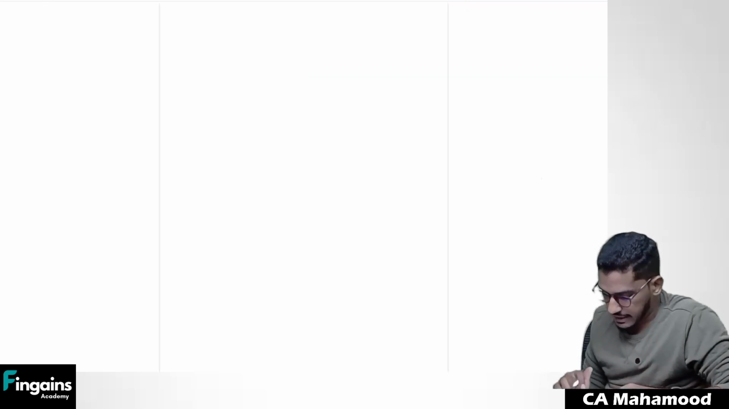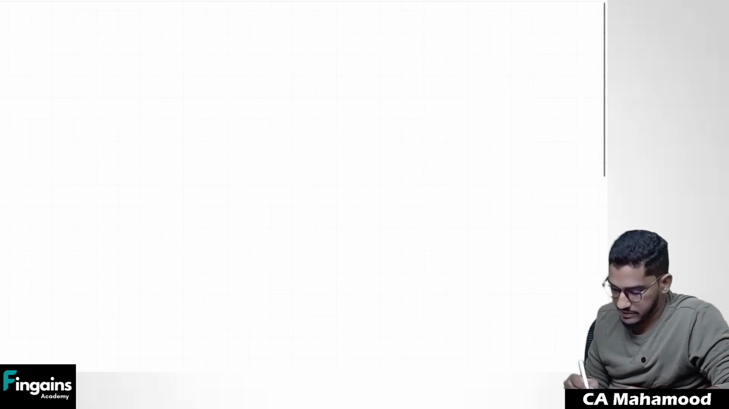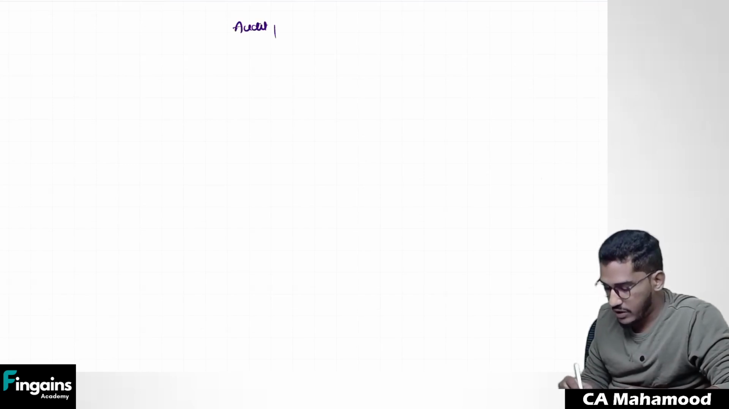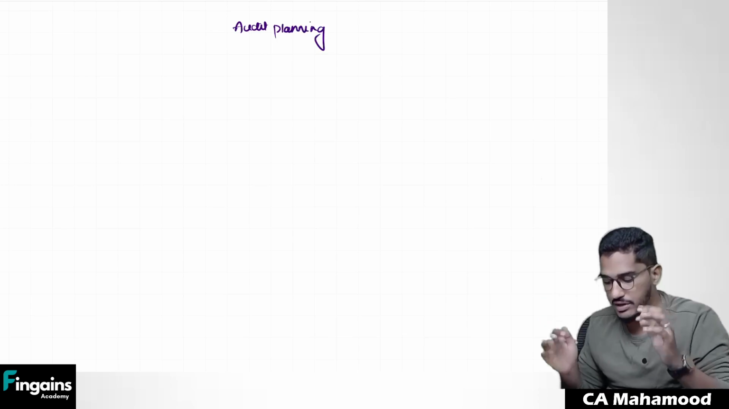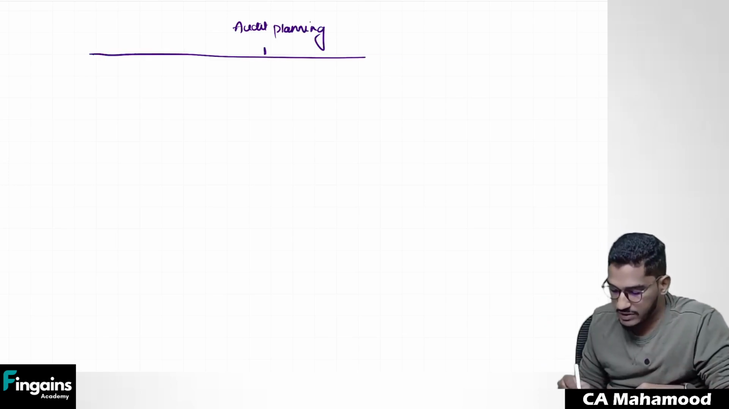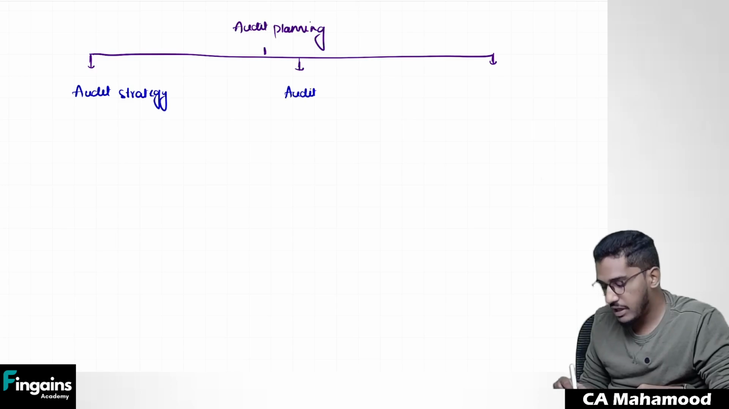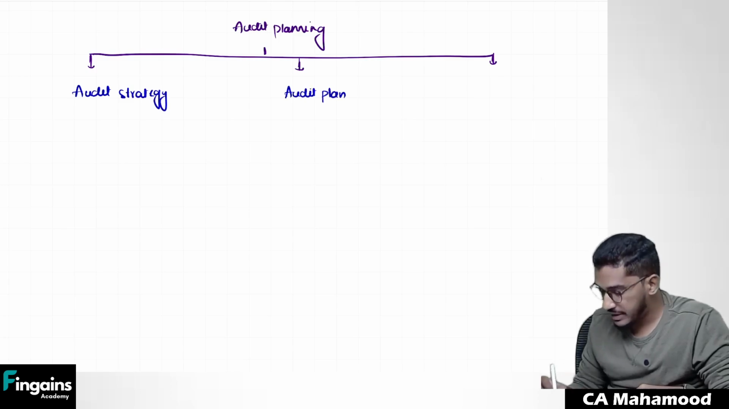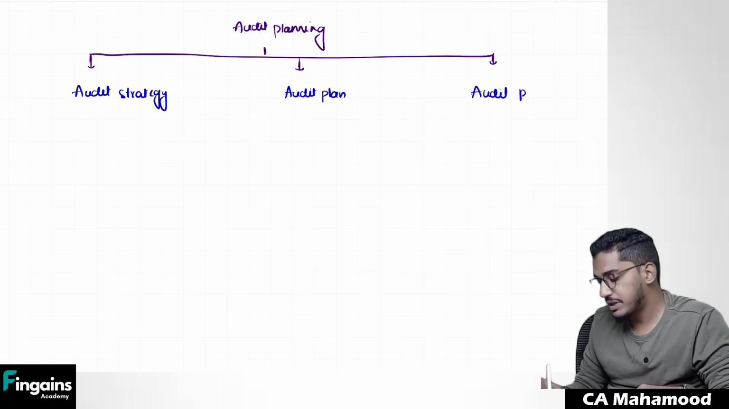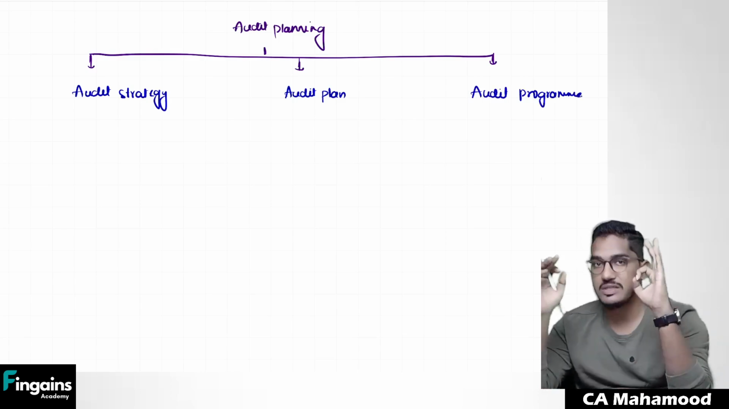SA 300 says that planning of the audit involves three phases. When I say I'm developing an audit plan, that planning actually happens in three phases, or involves three steps. So what are these three steps? The planning of audit starts with establishing something called audit strategy. Then on the basis of that strategy, we are going to develop something called audit plan. And after the audit plan, we are going to develop something called audit program. So when I say audit planning, it involves all these three phases.